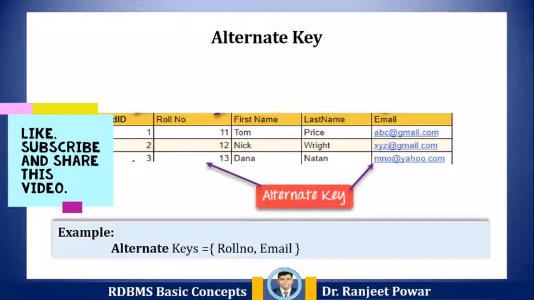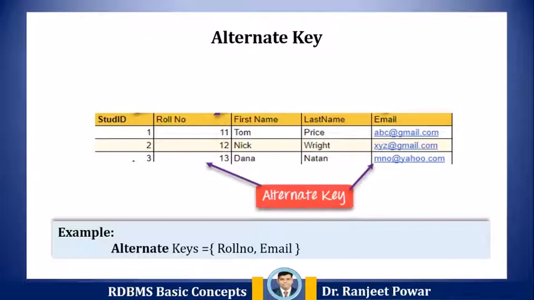The next key is the alternate key. If any table has more than one candidate key, then after choosing a primary key from those candidate keys, the rest of the candidate keys are known as alternate keys of that table. Alternate keys are the column or group of columns in that table that uniquely identify every row in that table. A table can have multiple choices for the primary key, but only one can be set as the primary key.